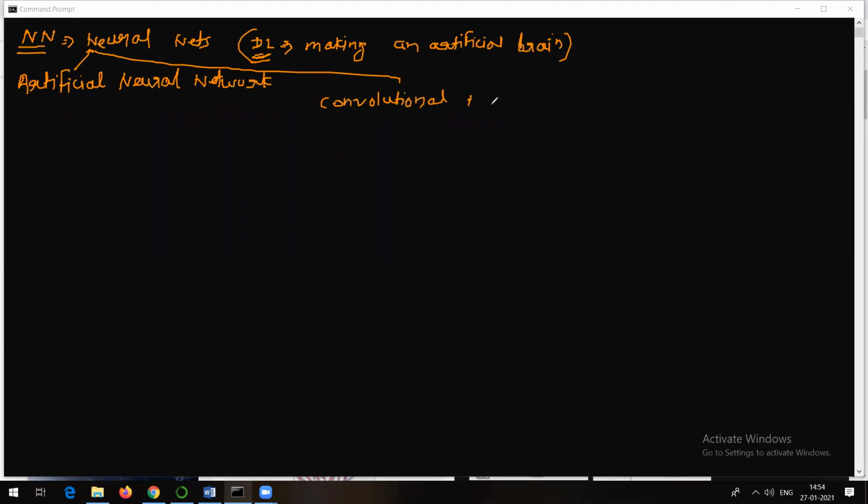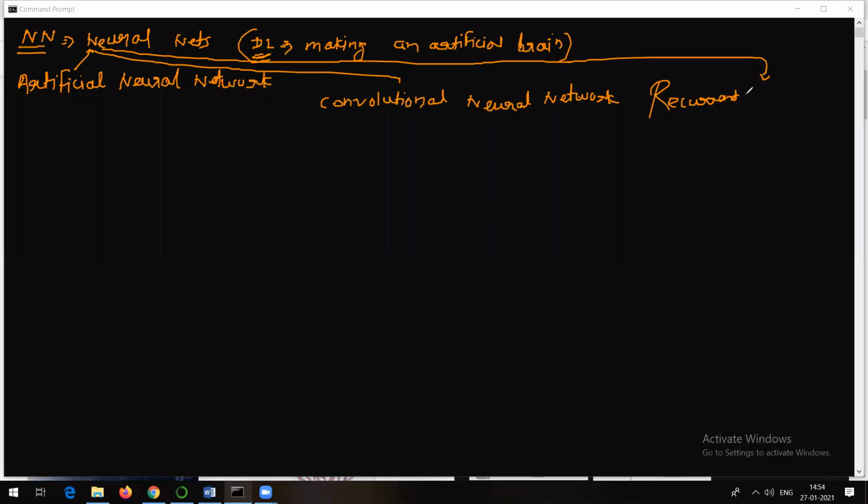And the third type of deep learning or neural network is recurrent neural network. So these are the three types.